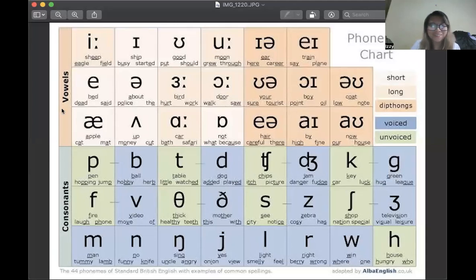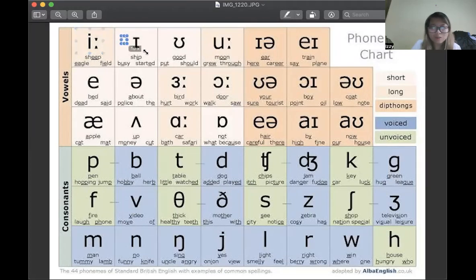Hello everyone, welcome back. Today we are going to learn about this vowel sound. Before we move on, I'm going to review the vowels here. So what is it? How do we pronounce this sound? Do you remember? This is the E sound, right? E for sheep, E for eagle, E for field.